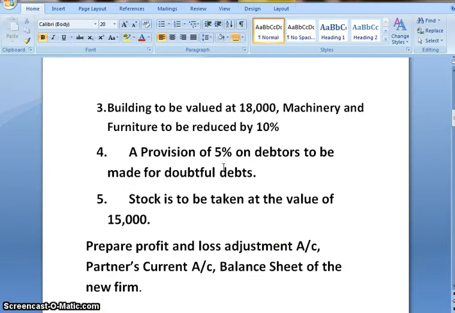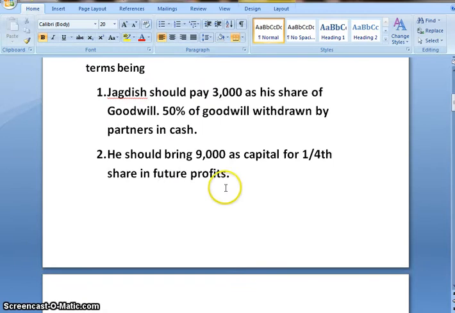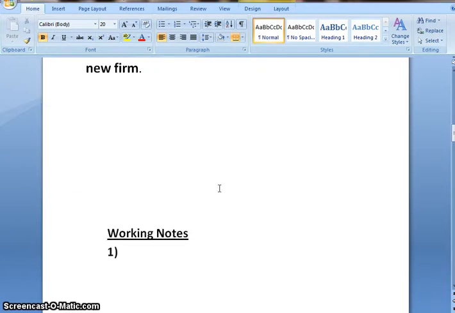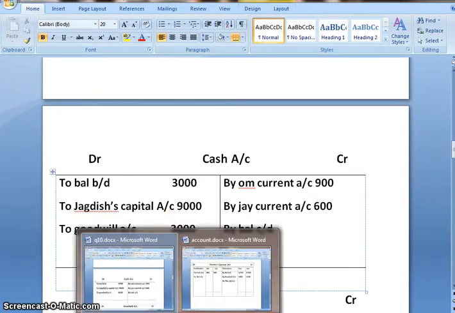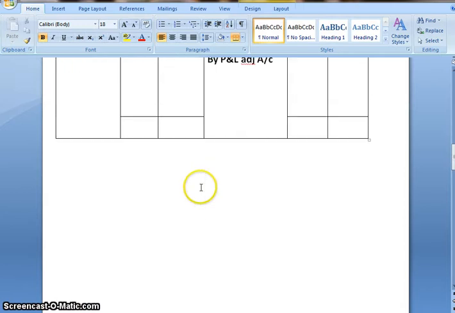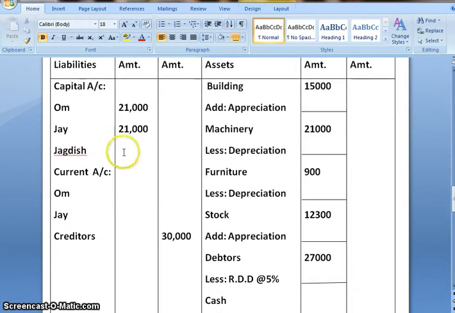Moving ahead, Jagdish should bring 9,000 as capital for 1/4 share in the future profit. So the journal entry for capital would be cash account debit to Jagdish capital account. So the first effect would be in cash account to Jagdish capital. How much is he bringing? 9,000. And the second effect, since we have directly made the capital account in the new balance sheet, directly over here we'll be posting the second effect, that is 9,000 Jagdish capital.